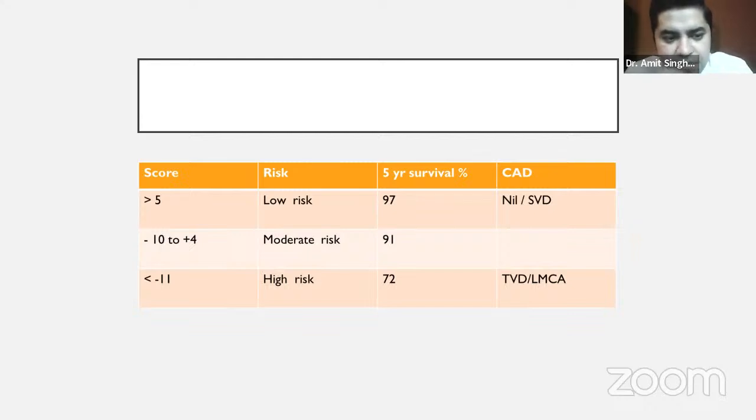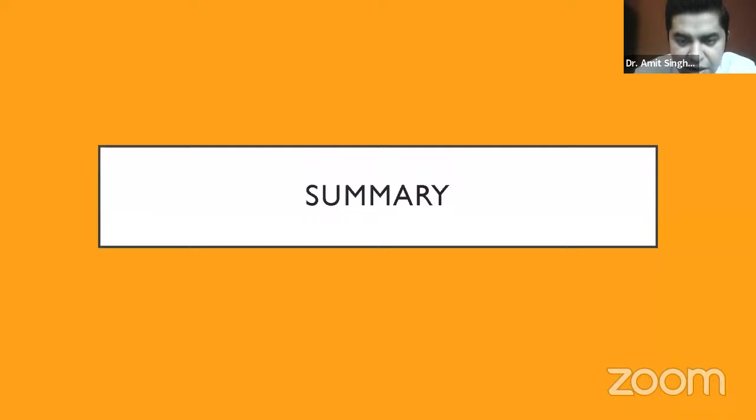It is given as a minus. So if it is more than minus 5, it is low risk. If it is minus 10 to plus 4, then it is moderate risk. And if it is minus 11, then it is high risk. That is how we calculate the score. So this is how we usually interpret the treadmill test reports.